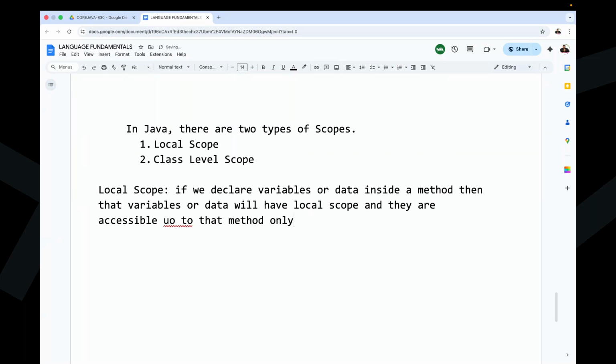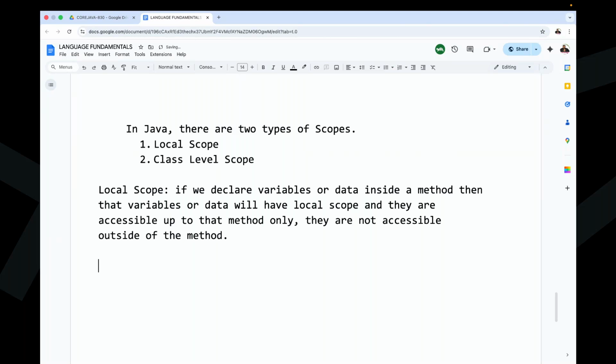They are not accessible outside of the method. This is local scope.